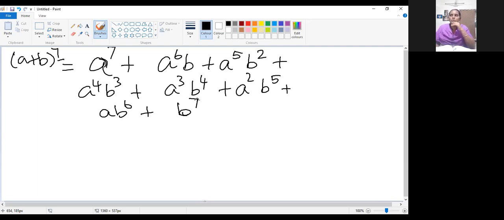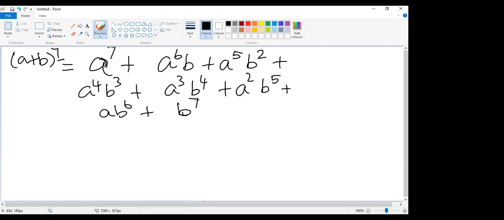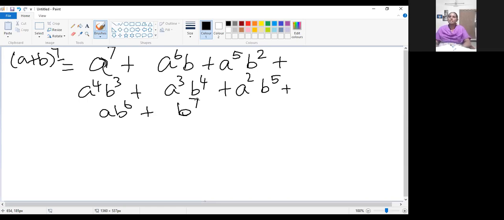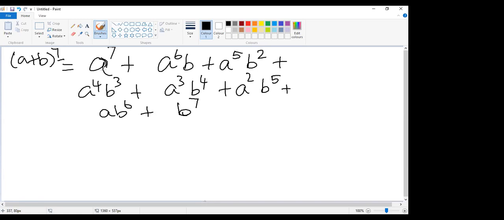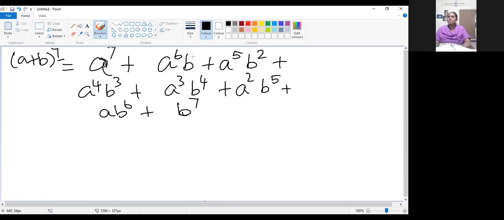What is the third point I have told you? The sum of the index values of A and B will be the same in all the terms. First term 7. Here also 6 plus 1, 7. Here also 7. So in all the terms, the sum of the index values of A and B will be the same. So all the three observations we have seen here.